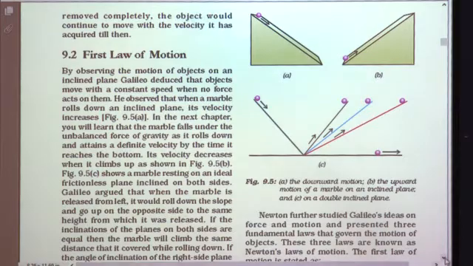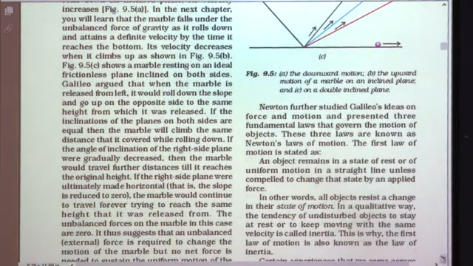So, in this case the inclinations of the planes on both sides are equal, and the marble will climb the same distance that it covered while rolling down.